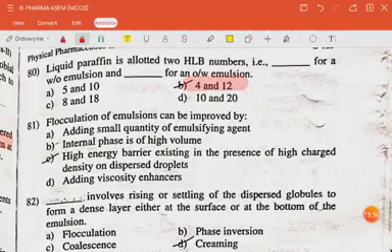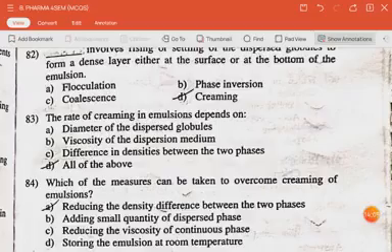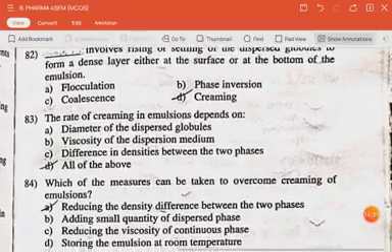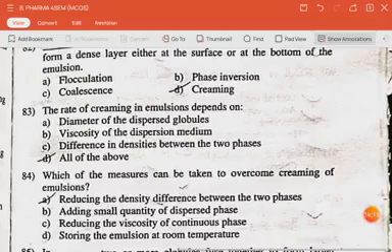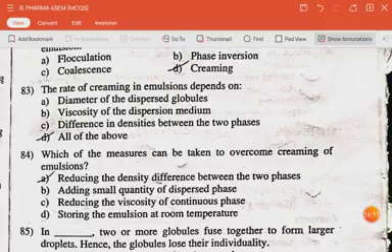The next question is, flocculation of emulsion can be improved by high energy barrier existing in the presence of high charge density on the dispersed droplets. The next question is, dash involves rising and settling of the dispersed globule to form a dense layer either at the surface or at the bottom of the emulsion. The answer is creaming.